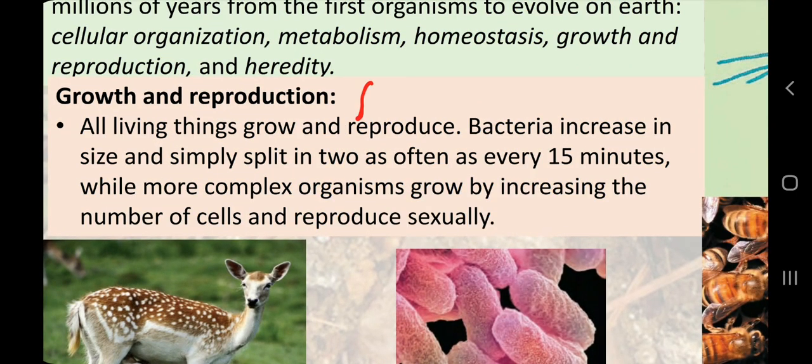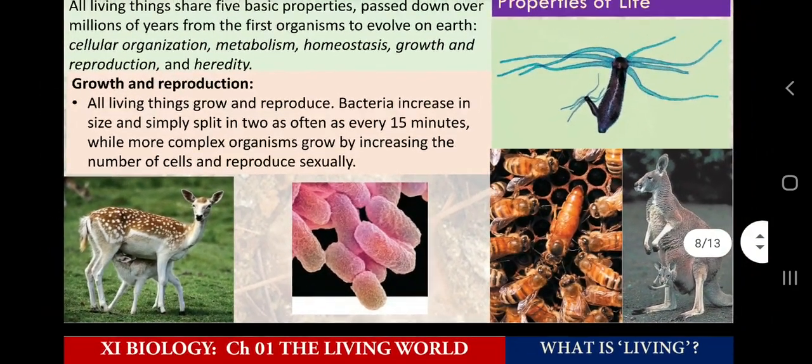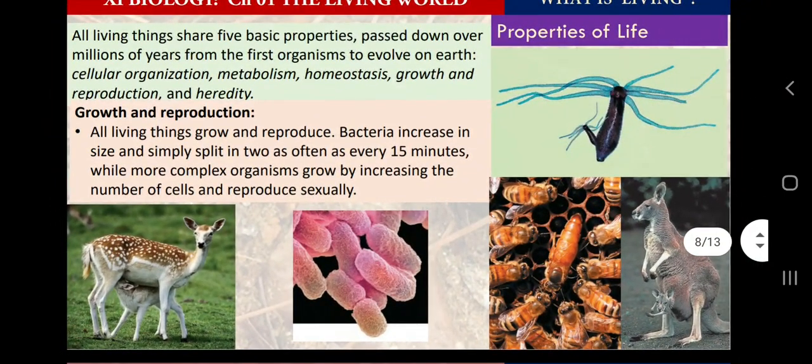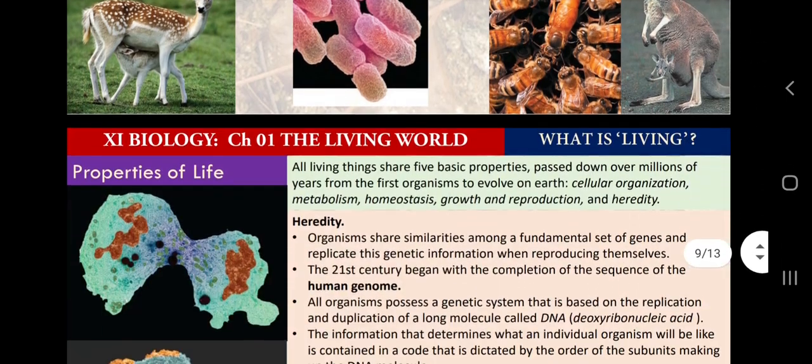Growth and reproduction is a very important feature for living organisms. Living organisms grow and living organisms reproduce, and this is a very important feature also if you want to discriminate between life and non-life. Previously I was saying that it is not a 100% discriminatory feature, but yes, it is very useful. So here are some pictures which will give you an idea about reproduction in different types of animals, and I am sure you have seen similar images from your class 6 to 10th curriculum. The reproduction in mammals, bacteria, insects, hydra and another mammal, marsupial, sorry.